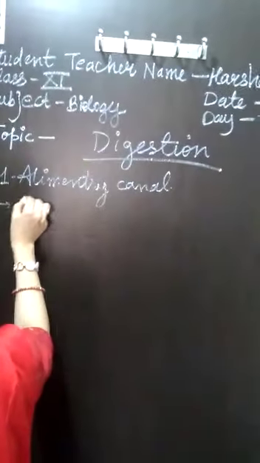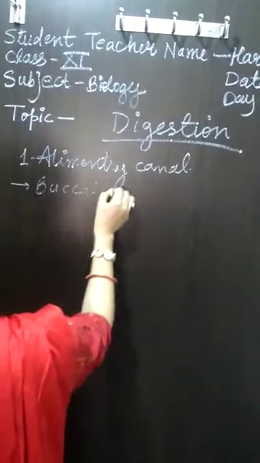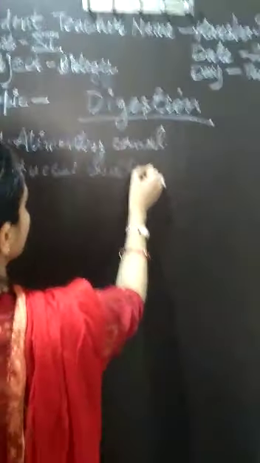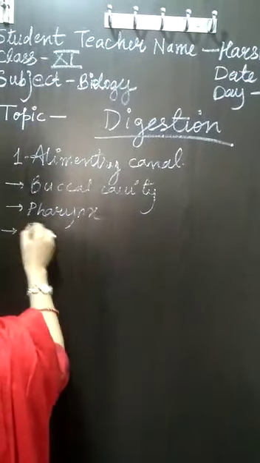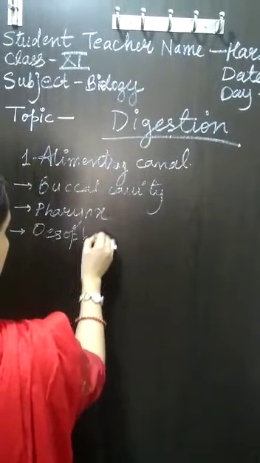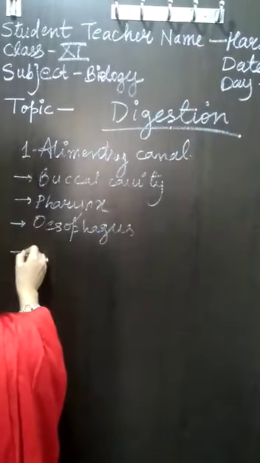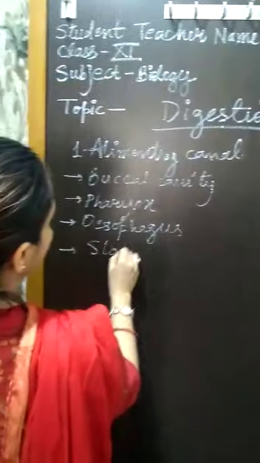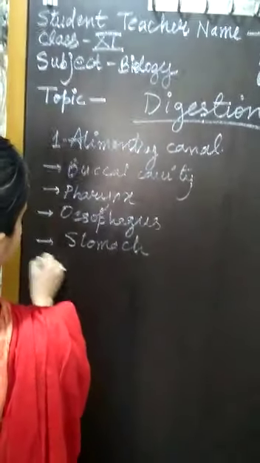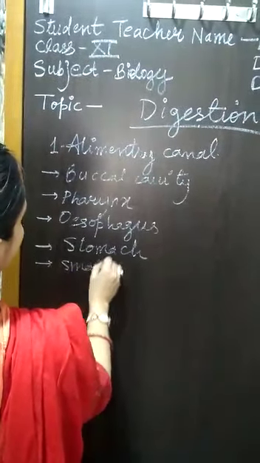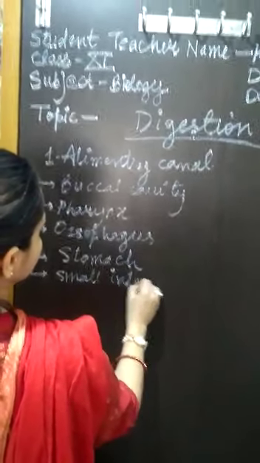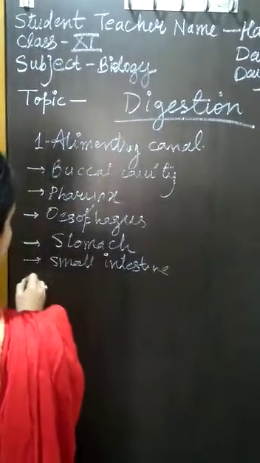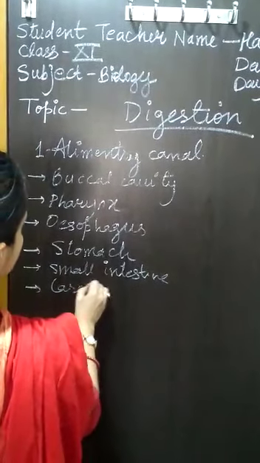So children, alimentary canal comprised of buccal cavity, pharynx, esophagus, stomach, small intestine and large intestine.